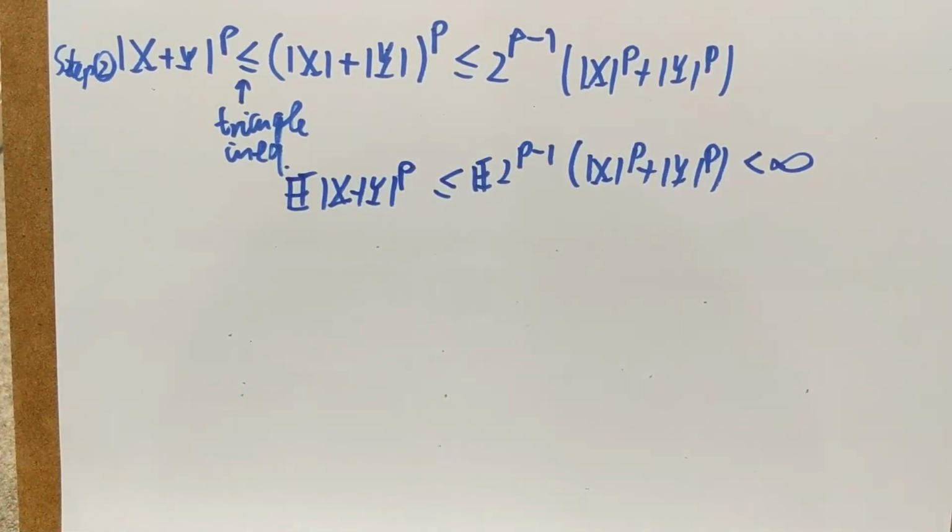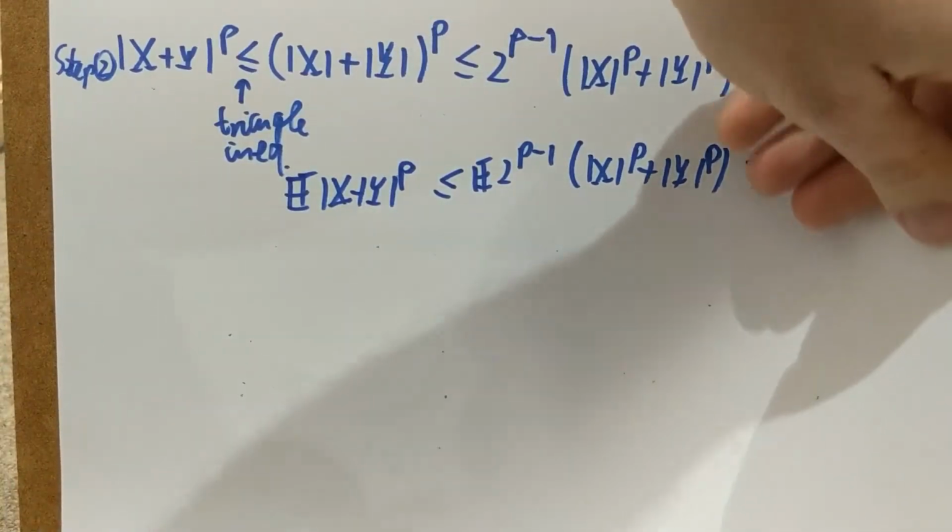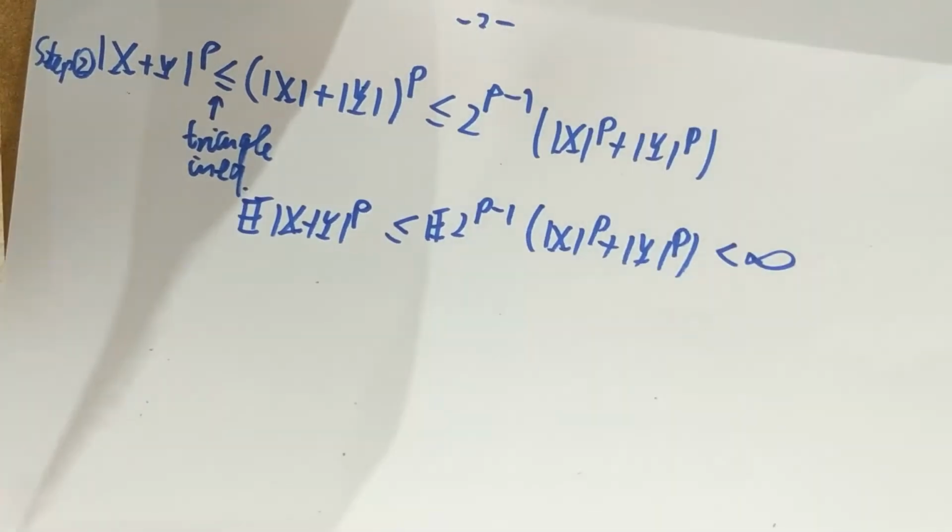This is why we did the calculus first step, and this is why we then applied it to the random variables x and y. Okay, so this was the second part of the proof, and then let's do the actual Minkowski inequality.